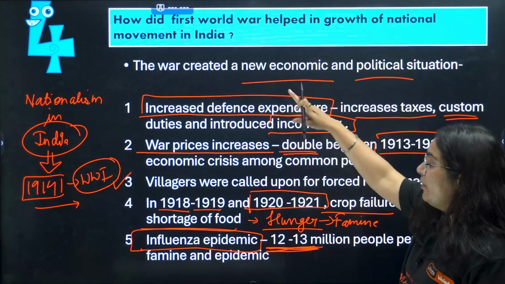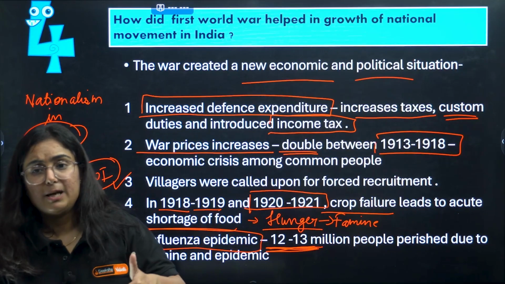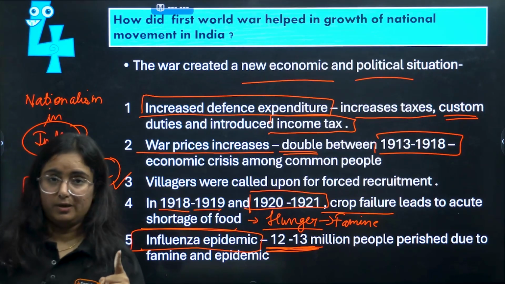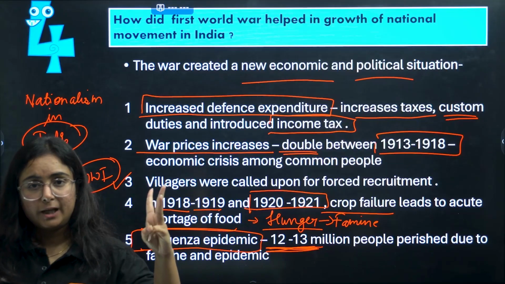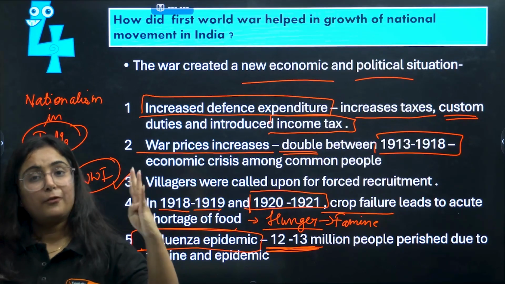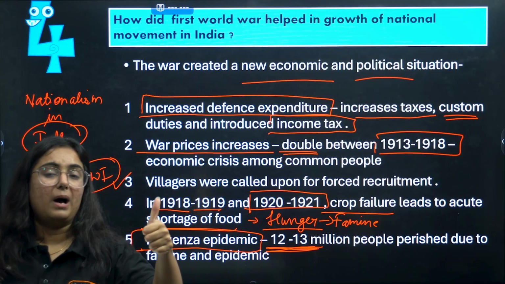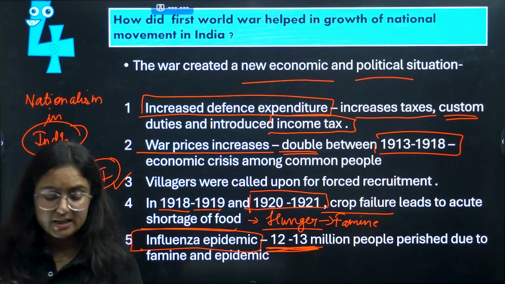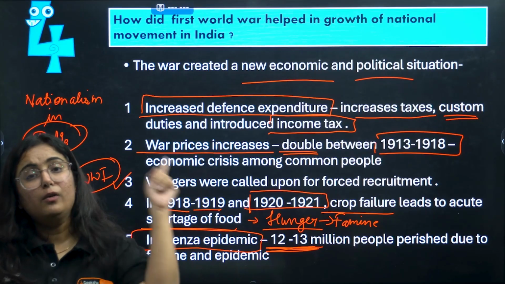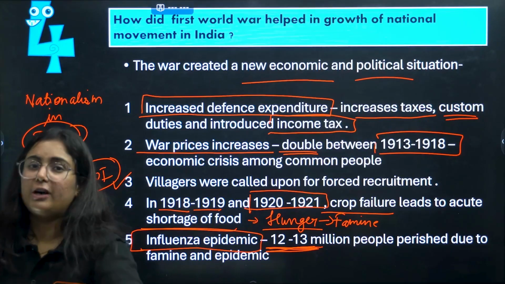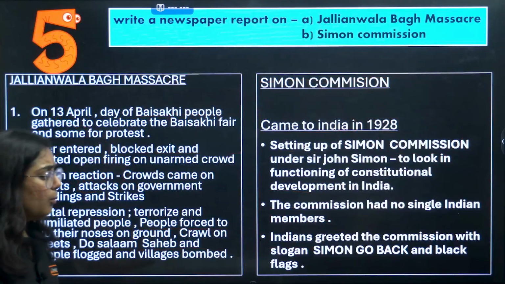So basically, a very important 5-marker question, 5 points in front of you. Remember the important points like increased defense expenditure, war prices doubled, forced recruitment was done. We have seen that crops failed, and very important, the influenza epidemic that led to famine and epidemic. Clear with the 5 points? Now, see how I have learned the keywords, right? These keywords, and you will frame your own points. You will get your 5 marks for definite. Get the point?